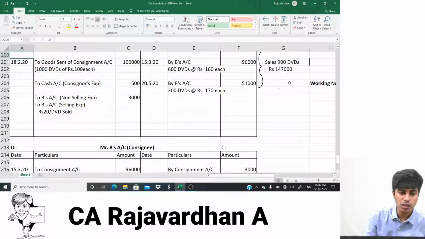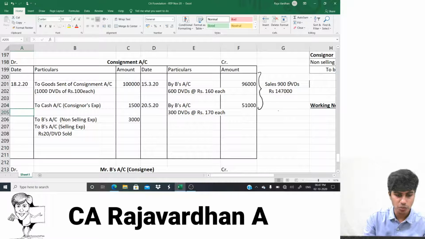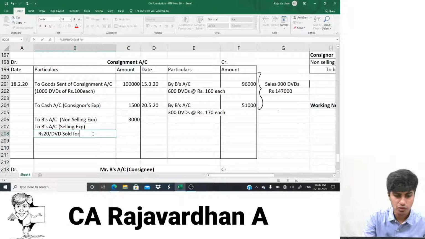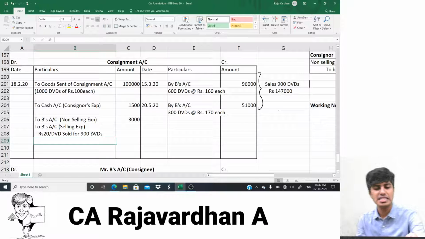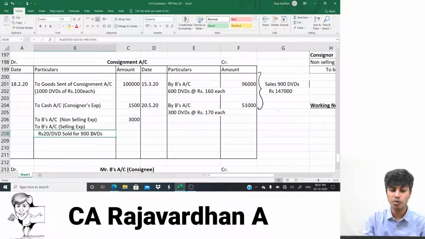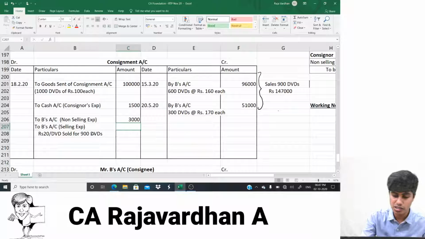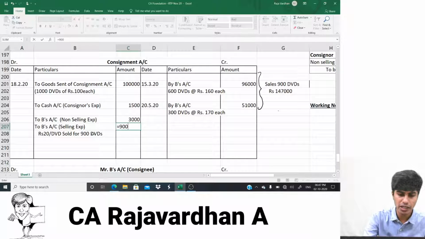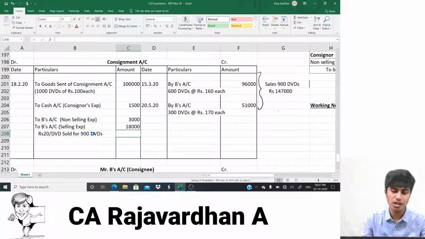When we wrote about the selling expenses, I had written 20 rupees per DVD sold. How many DVDs sold? For 900 DVDs. Why? 600 were sold on 15th March and 300 were sold on 20th of May. The information will not be given at one place at all. It will be given in bits and pieces, and you would have to connect them. Simple. Now what will I do? 900 DVDs are sold into 20 rupees per DVD. Can I do 20 into 900? Perfect. Will I get a different answer? Actually not. 18,000 is the amount.